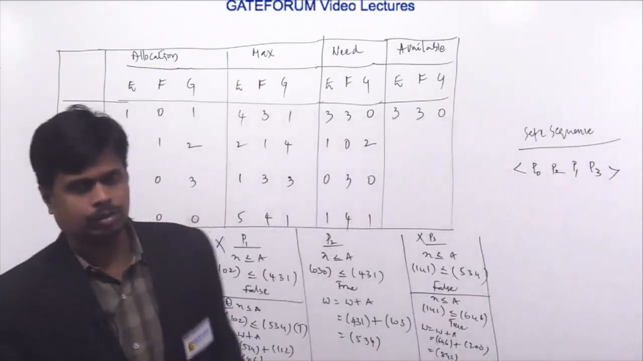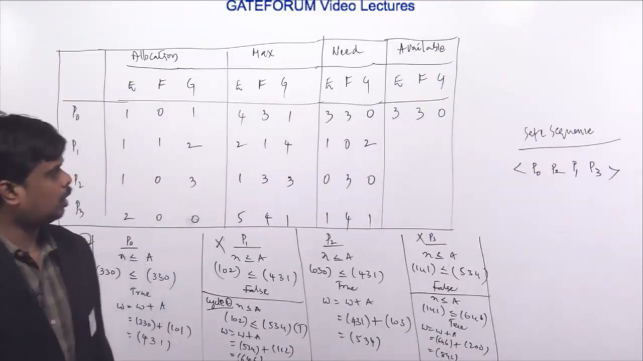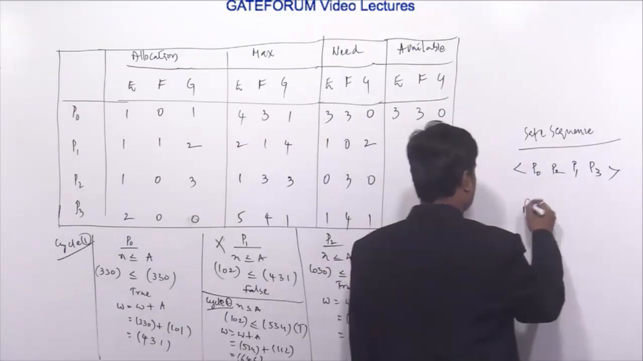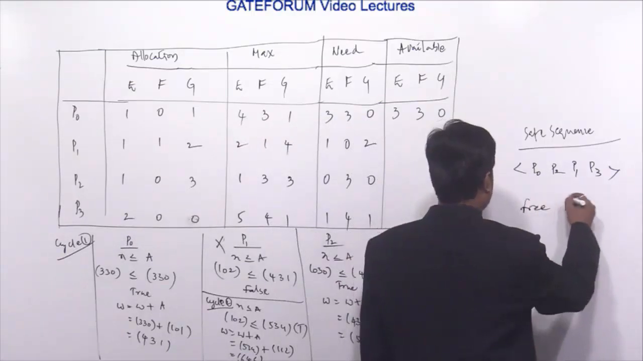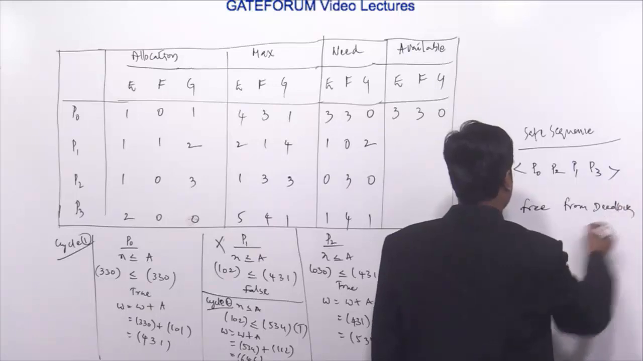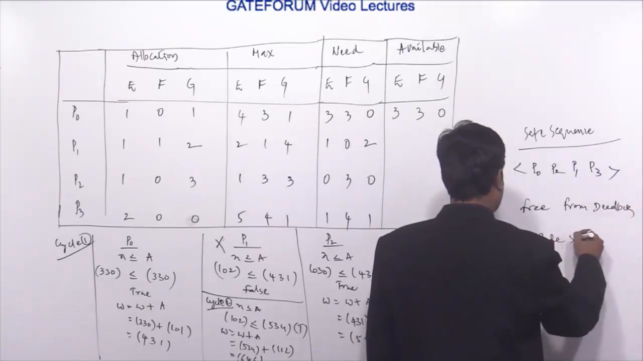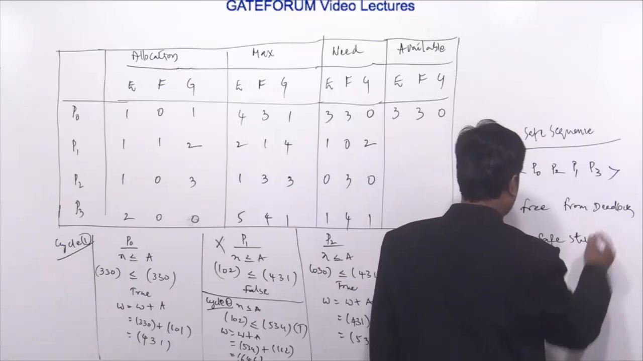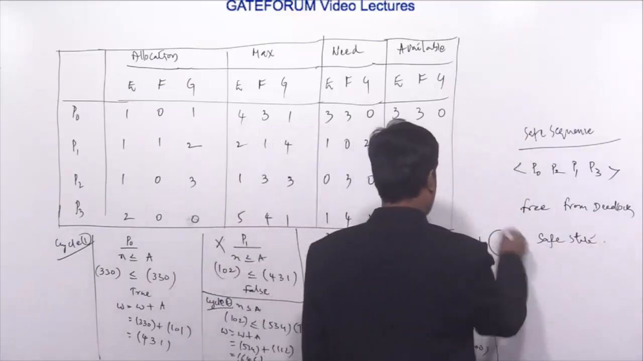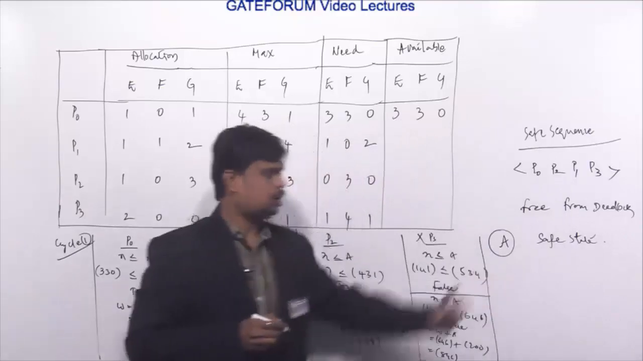Okay, the safe sequences are not unique, as we know. Since we are getting a safe sequence, we can say the system is free from deadlock. What is the meaning of free from deadlock? The system is in a safe state, which matches option A. So the answer for this question is option A.